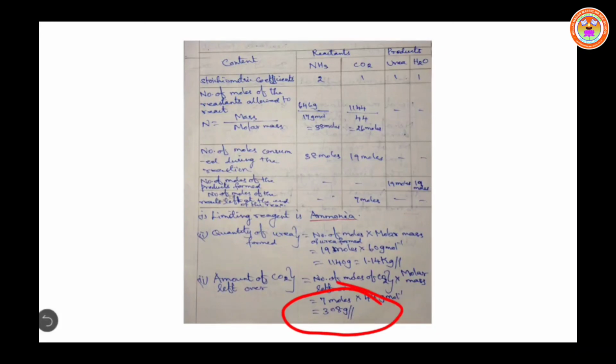Understand? It is one of the possible 5 mark sums.